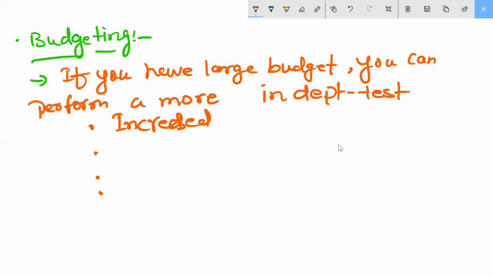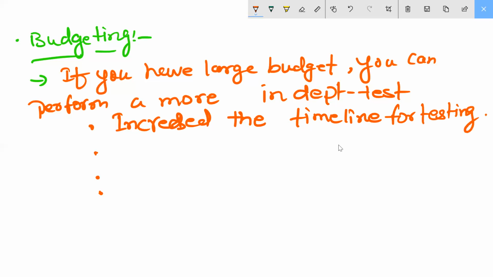Increase the timeline for testing. Are you there, Vijay? Yes, sir. The next point is telling you increased scope.